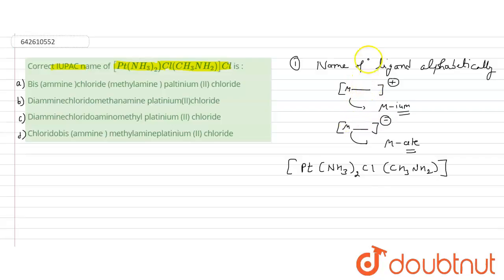The number of these ligands varies from 4 to 6, or 5, 7, something like this, in general. So I can write here it is N. Outside this coordination sphere there is a chlorine. From here you can see this chlorine has a negative charge, so the whole complex will have a positive charge.